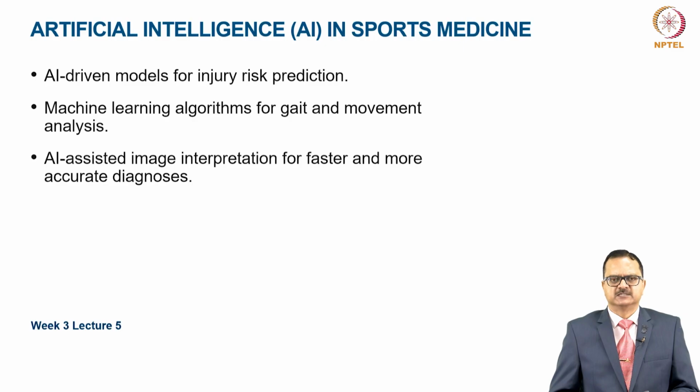AI in sports medicine. There are several AI-driven models which have been developed for injury risk prediction. Machine learning algorithms for gait and movement analysis have been developed based upon the countless gait and movement analyses which have been done so far on patients and athletes. AI-assisted image interpretation is now being used for faster and more accurate diagnosis in imaging technology.